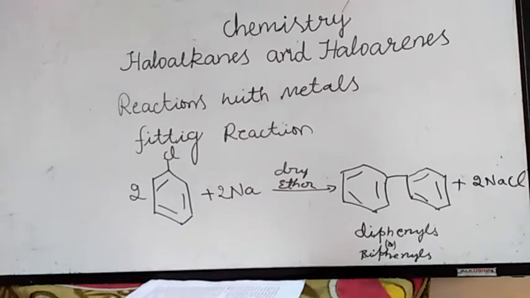That's why I keep telling you to watch each video without missing. You have to practice each and every reaction in chemistry. If you know the general reaction, you can write any number of reactions. First, you have to work out the general reactions.